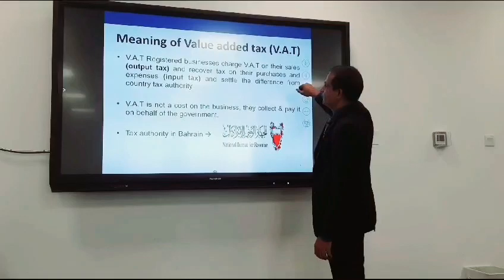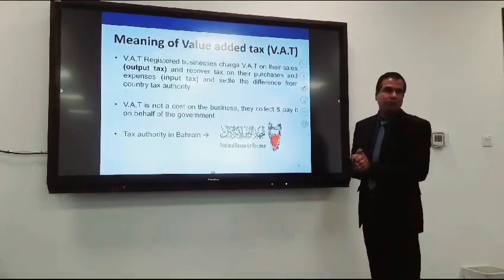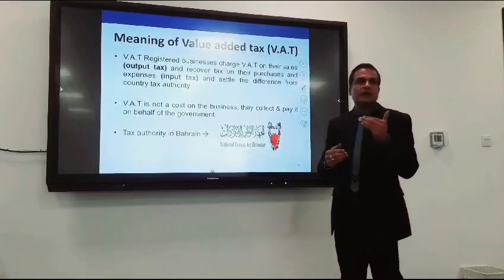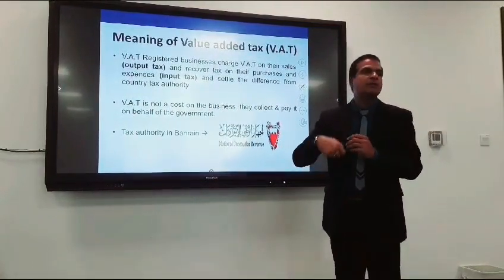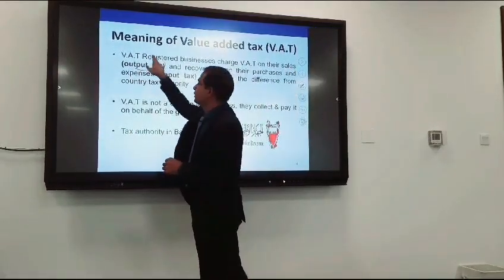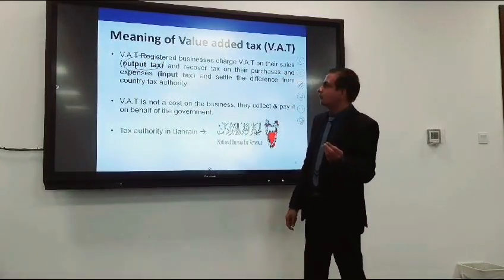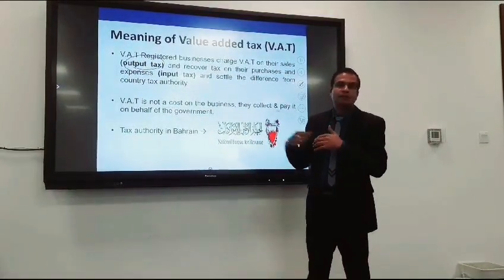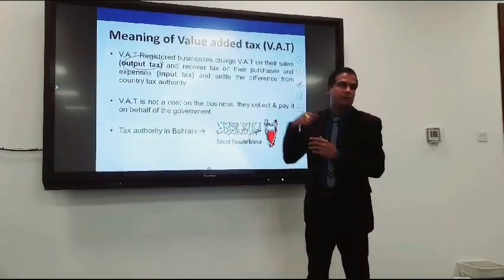So, VAT registered businesses charge VAT on their sales. As I told you just now, whenever there is transfer of goods, VAT will be collected from the customer. So when we are selling, the tax that we collect from the customer, we call it output tax. When we are buying goods or services from the suppliers, as a buyer we pay VAT to the supplier.